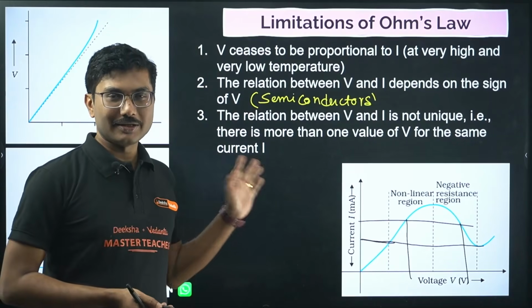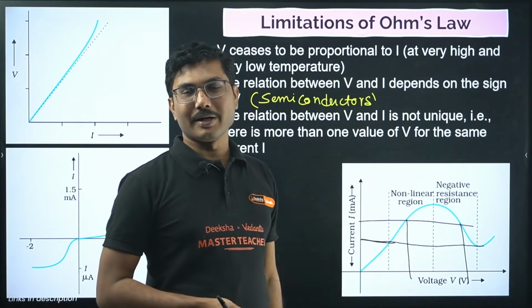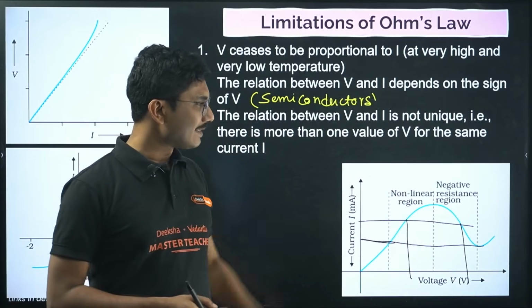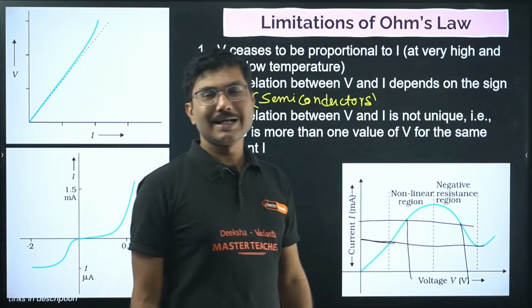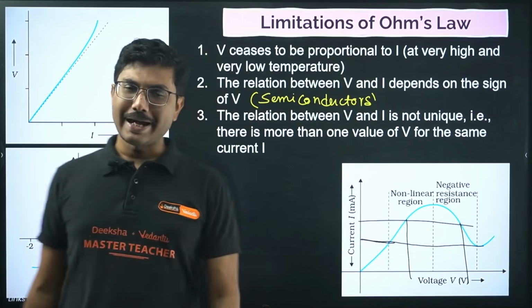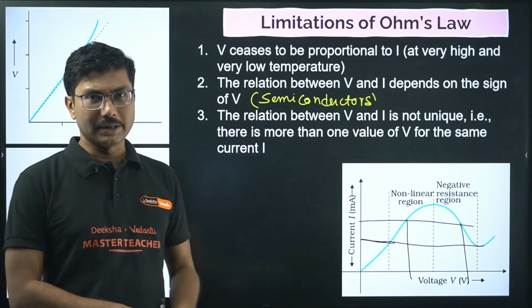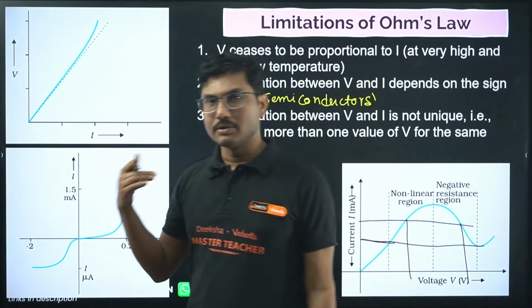You understand that it is no longer a simple straightforward proportionality equation, but a square proportionality. That's why this is also a violation of Ohm's law. So some conductors and semiconductors do not obey Ohm's law directly. At a certain range they do obey, but not completely. And at higher temperature and lower temperature, Ohm's law is not valid.